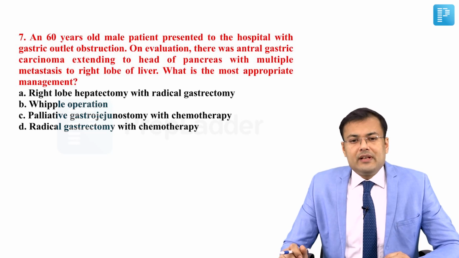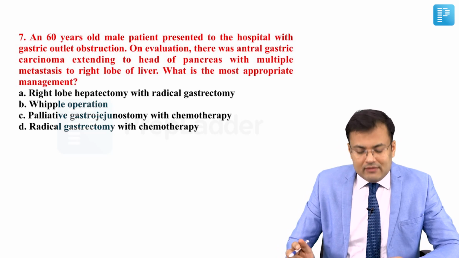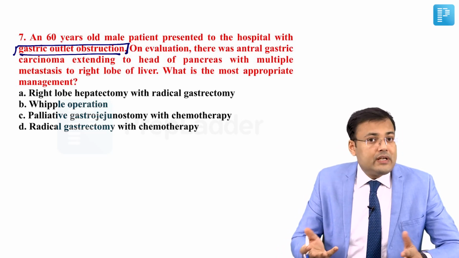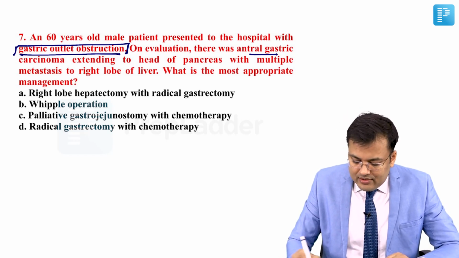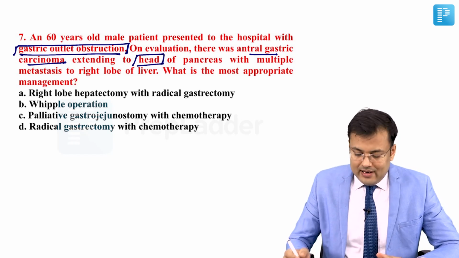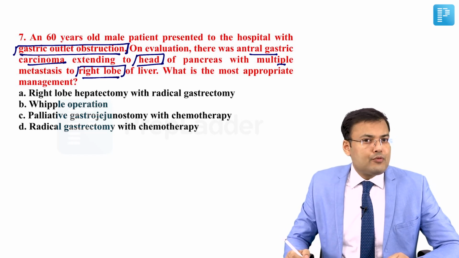See question number 7. A 60 years old male patient presented to the hospital with gastric outlet obstruction. So there is gastric outlet obstruction. On evaluation, there was antral gastric carcinoma extending to the head of pancreas and multiple metastases to the right lobe of liver. What is the most appropriate management?